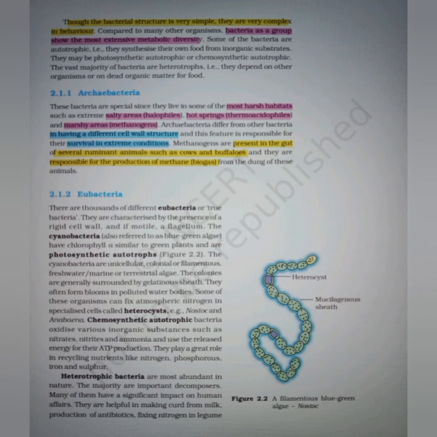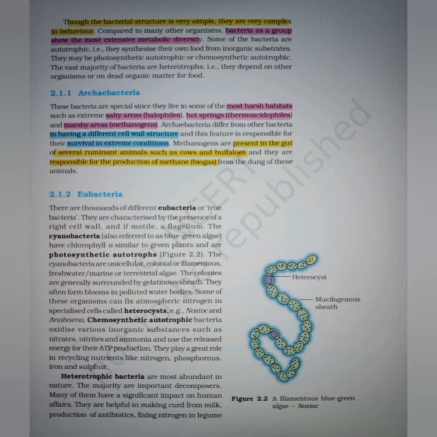Chemosynthetic autotrophic bacteria oxidize various inorganic substances such as nitrates, nitrites, and ammonia and use the released energy for their ATP production. They play a great role in recycling nutrients like nitrogen, phosphorus, iron, and sulfur.